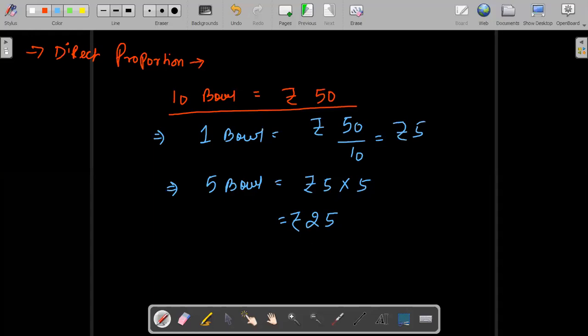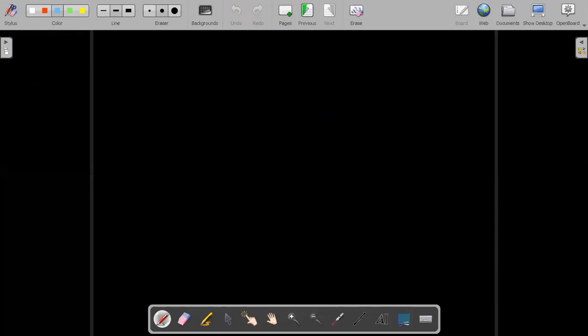Okay. Now let's see the concept of indirect proportion. So class, first of all, the definition. This software is open board. In this, we can use different colors easily. That's why I'm using it. People may have doubts, please see.